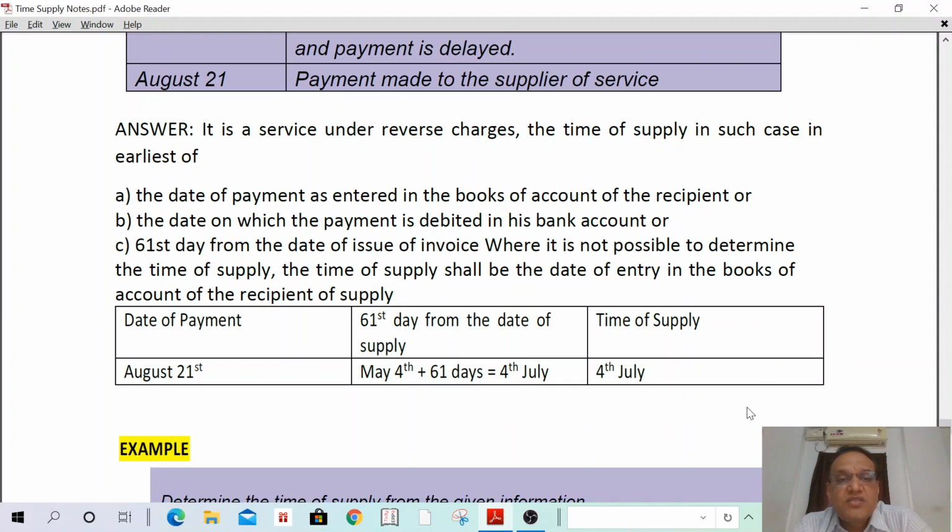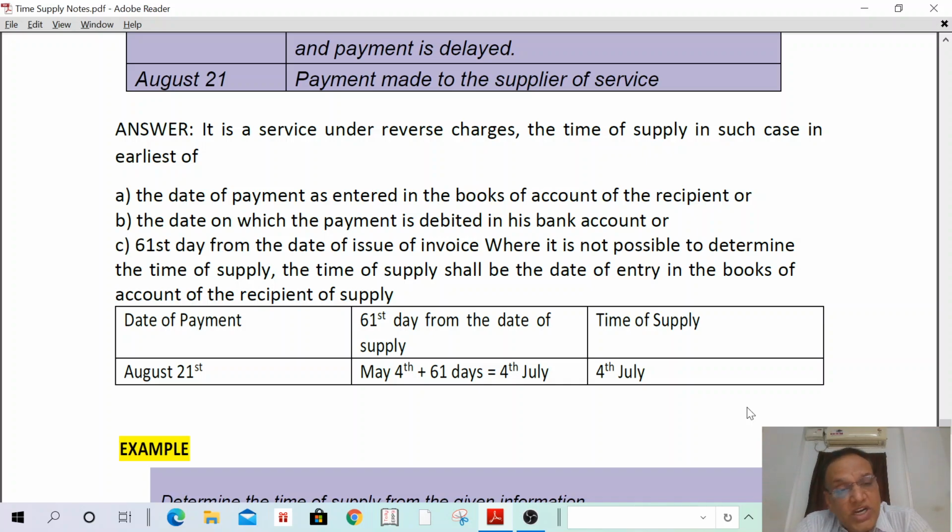It is a service under reverse charge. The time of supply in such cases is the earliest of: the date of payment as entered in the books of account of the recipient, the date on which the payment has been debited in his bank account, which has not been given in the problem, so leave that point, and the 61st day from the date of issue of invoice. Where it is not possible to determine the time of supply, the time of supply shall be the date of entry in the books of accounts of the recipient of supply.